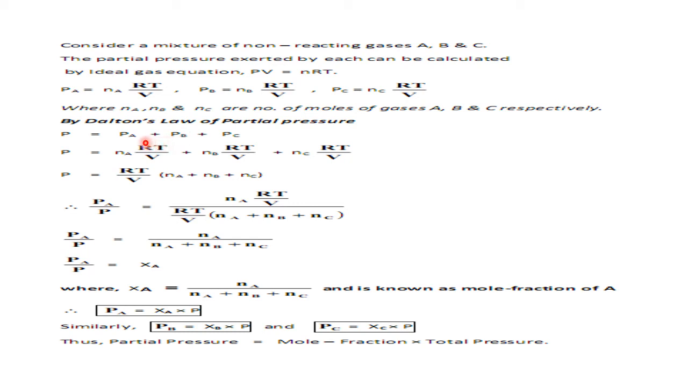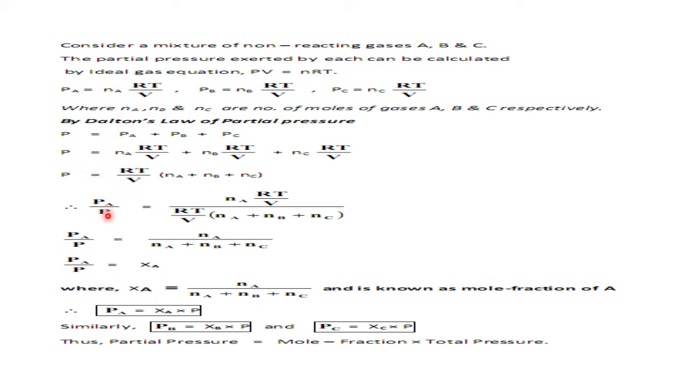So let us substitute the values of PA, PB, and PC. Okay. So here RT by V is common. Therefore, P total is equal to RT by V into bracket Na plus Nb plus Nc. Okay. Right. Now what am I doing? I am doing a small rearrangement. I am dividing PA by P. What is PA? PA is here. What is P? P is here.